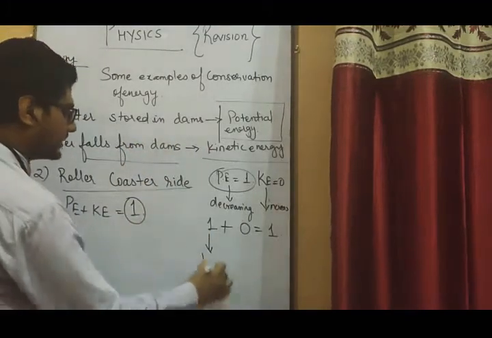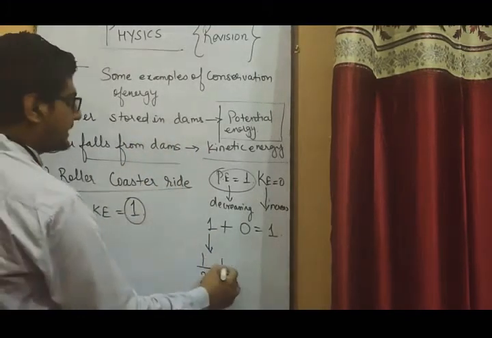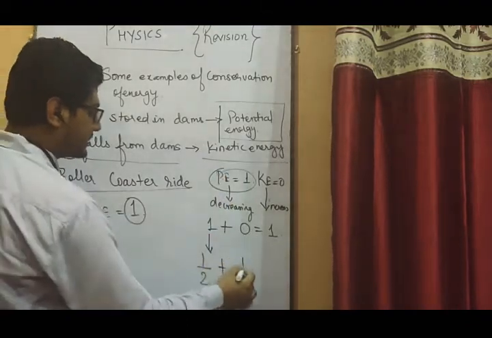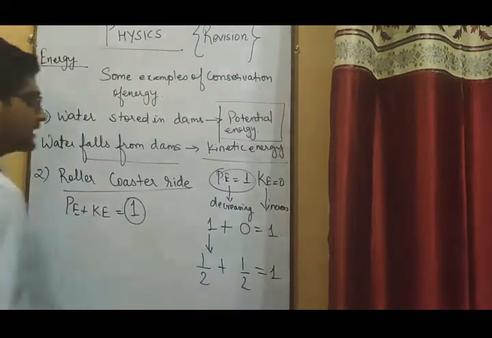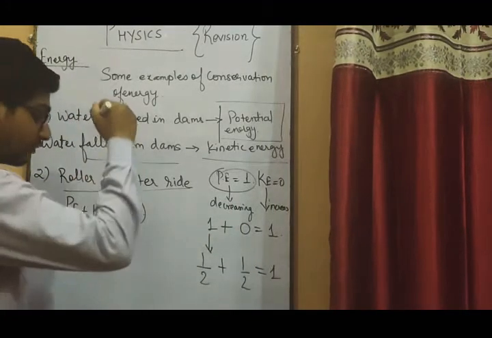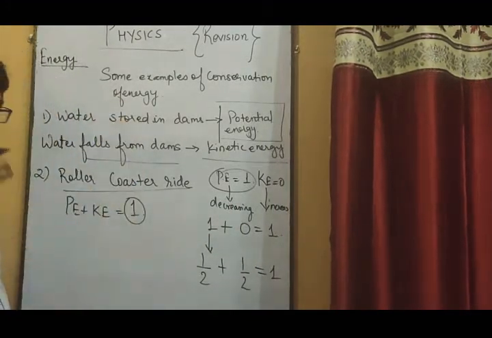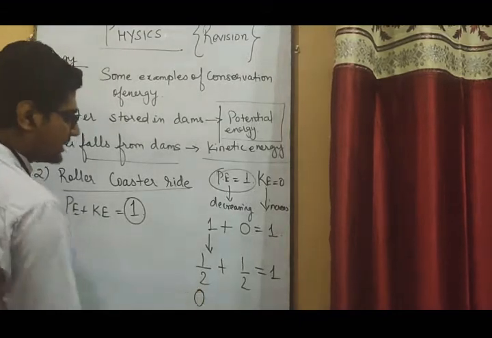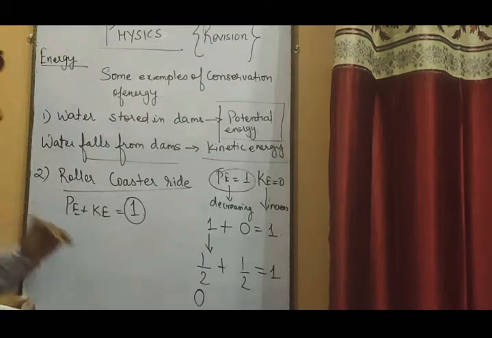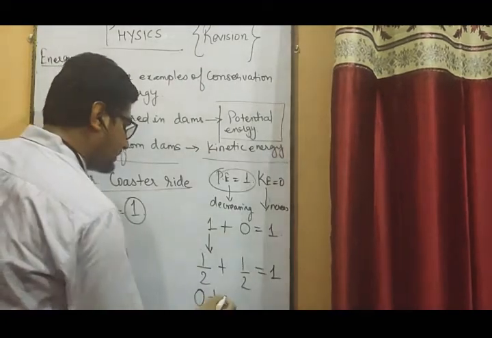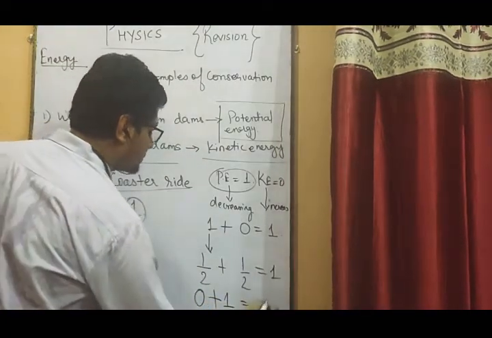So from 1 it has become half. But at the same time the kinetic energy has also increased. It has also become half. So 1 upon 2 plus 1 upon 2, it will remain as 1. As soon as the water is just about to touch the ground, the potential energy will become 0. Why? Because the height above the ground becomes 0. Whereas the kinetic energy will be at the highest level, that is 1. So the sum will remain 1.